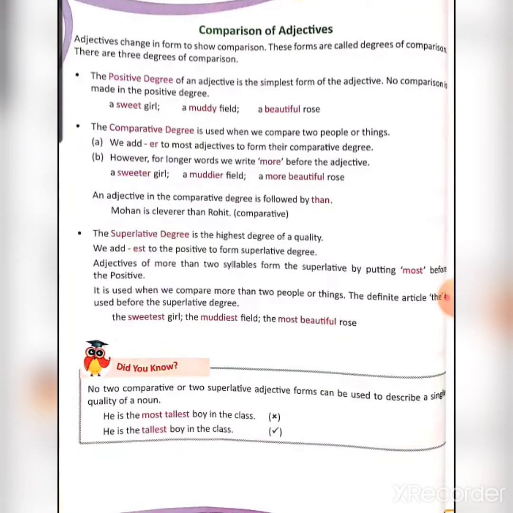Now, did you know, box? No two comparative or two superlative adjective forms can be used to describe a single quality of a noun. Example, he is the most tallest boy in the class. So it is wrong, because most and the superlative degree both cannot come together. He is the tallest boy in the class is correct, but most tallest is wrong.